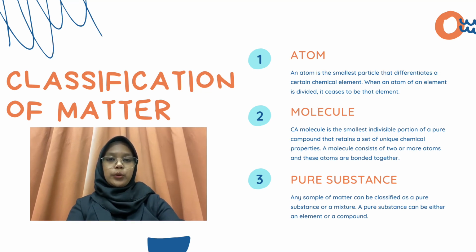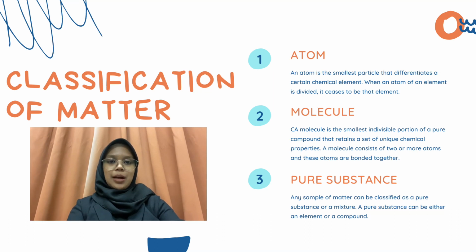Next is molecule. A molecule is the smallest indivisible portion of a pure compound that retains a set of unique chemical properties. A molecule consists of 2 or more atoms, and these atoms are bonded together. Examples of molecules are oxygen, hydrogen, chlorine, ozone, and water.